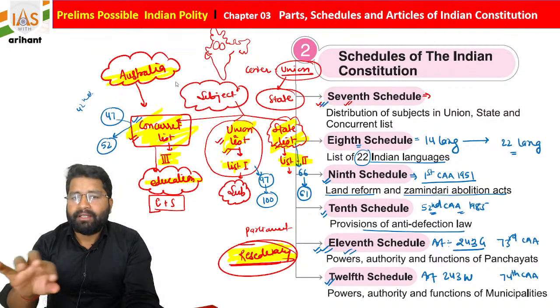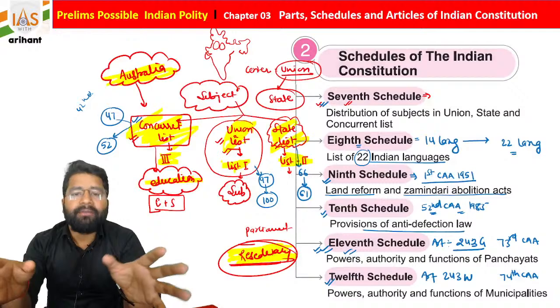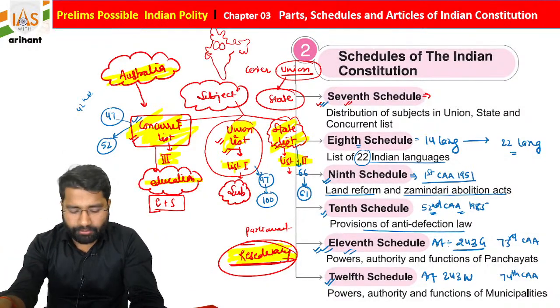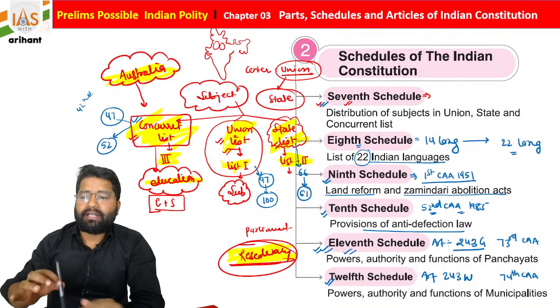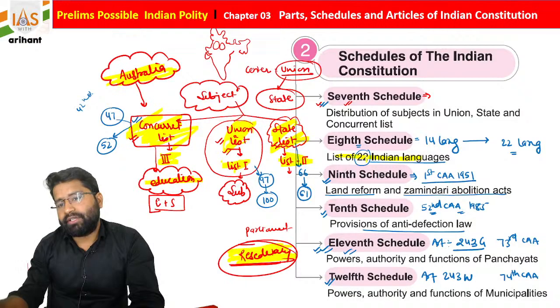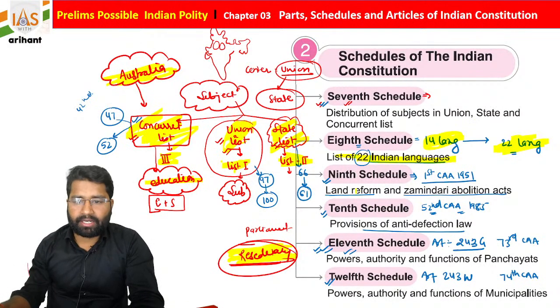As you know, our constitution is not exactly borrowed, it took the best portions from different countries of the world. Okay, I hope you are all getting it. Then after that, students, there is the 8th schedule of the Indian Constitution, and there are a total of 22 languages. Initially there were 14 languages, and now there are 22. There were some modifications that took place. We will discuss that also.